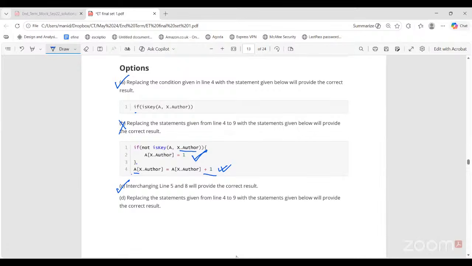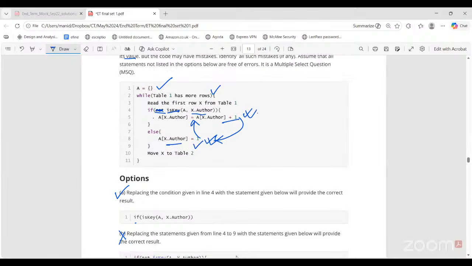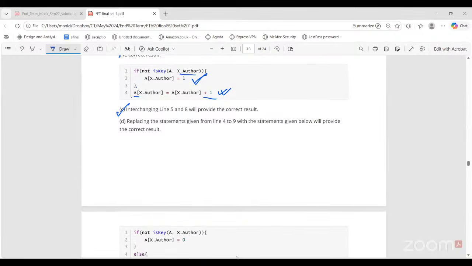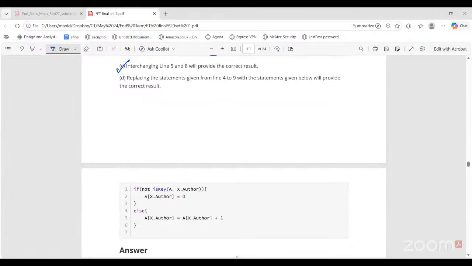So interchanging lines 5 and 8 will provide correct result. This we already saw. Just change these two lines. Last is replacing the statements given from line 4 to 9 with the statements given below will provide the correct result. That means if not of is key, that is this author is currently not a key, then I create the key value pair, but see, I have found this author, that means I have found one book by this author. So I cannot issue the frequency as 0. Frequency should always start from 1, right? That this author has written at least one book. That's why he has occurred in the library data set. I have gotten a card for it. So this value should be 1.